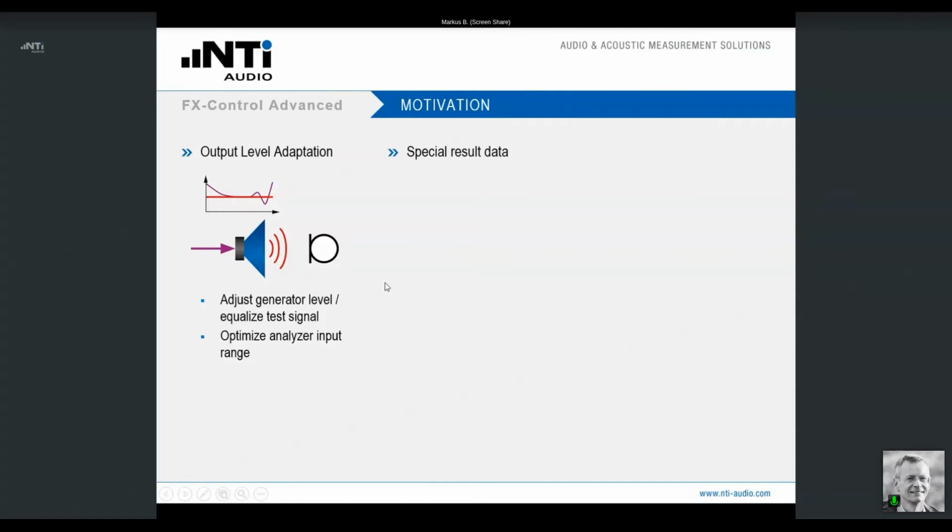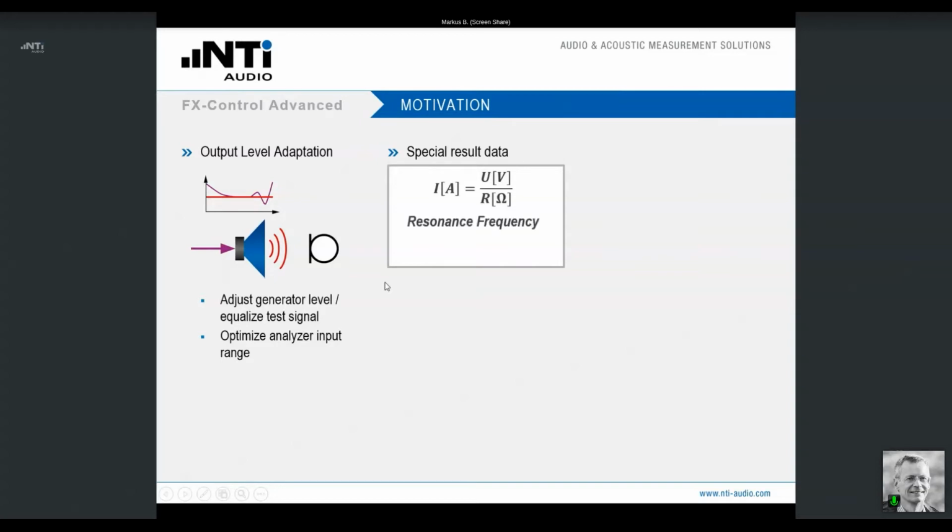Well, next step could be that you are interested in some special result data. Of course, the audio analyzer provides a wide range of standard measurement functions: level, distortion, phase, and so on and so forth. But maybe you're interested in specific results that are not provided by this standard range. For instance, a calculation of the current by using the voltage and the resistance. It's just a very simple example, it can be a more complex one.